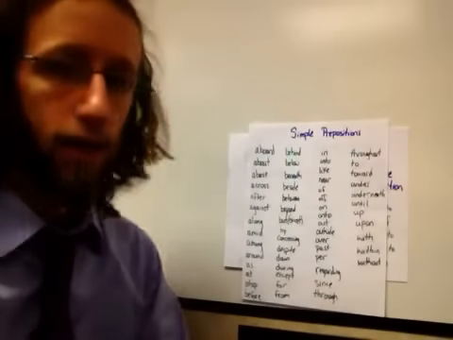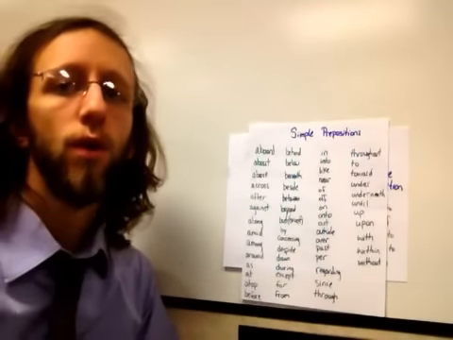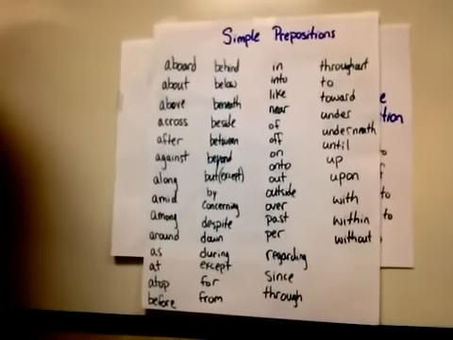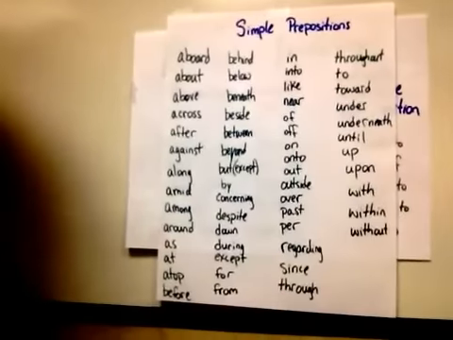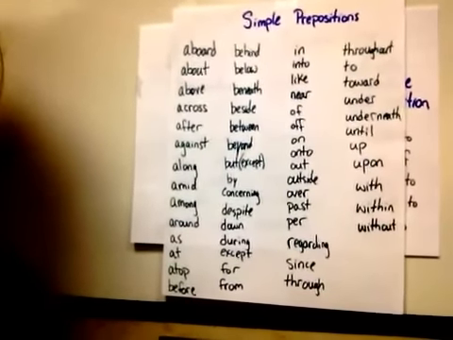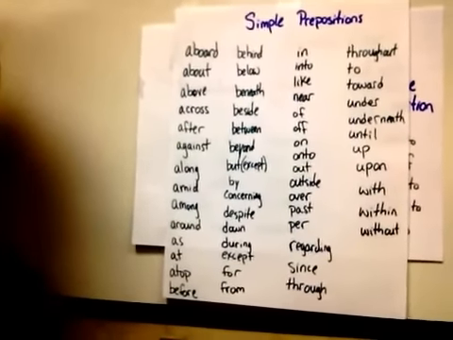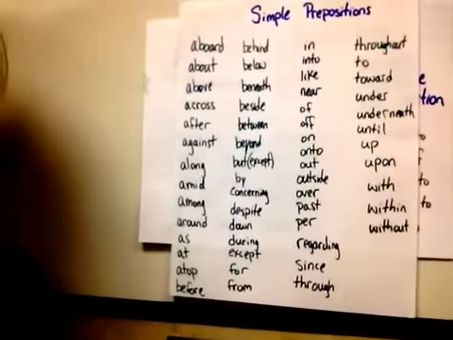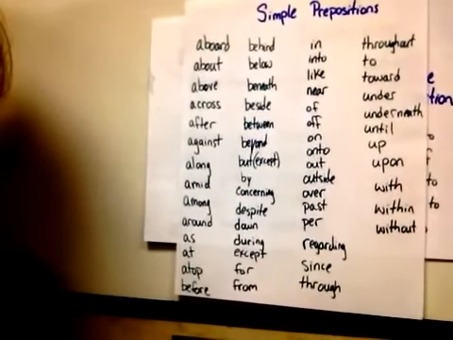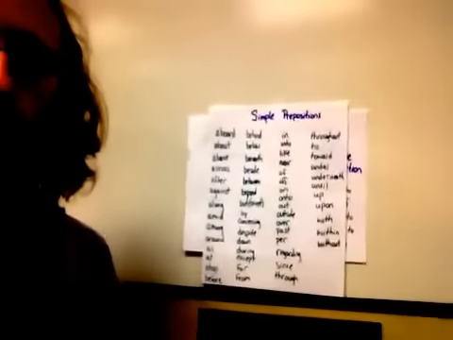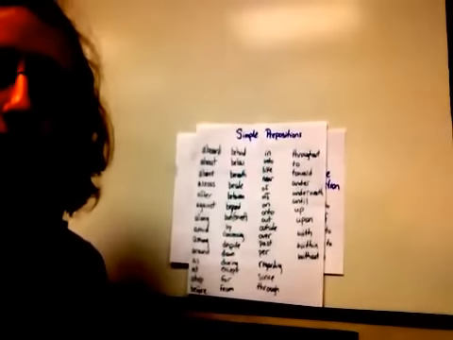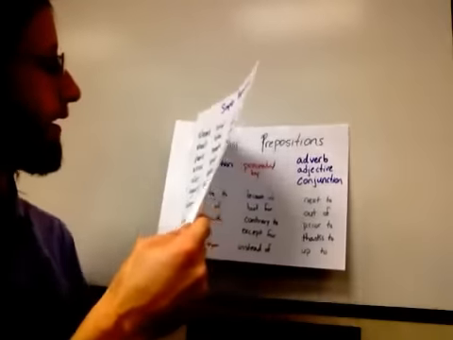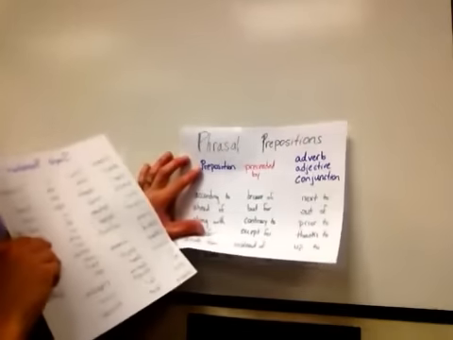These are what we call simple prepositions, and there's a whole list of them here. We'll maybe just bring this camera in so you can see. All of these would be considered simple prepositions. They're one word that sets off the prepositional phrase. So there's a whole list there that you can maybe pause the video and take some notes on. But we're going to keep going here, talking about what prepositional phrases do.